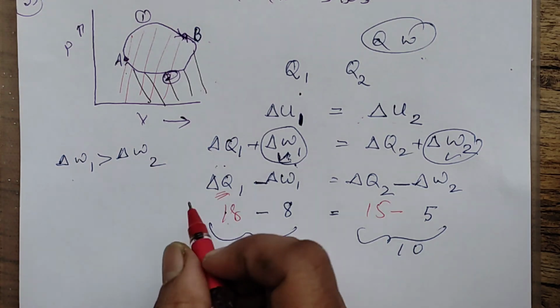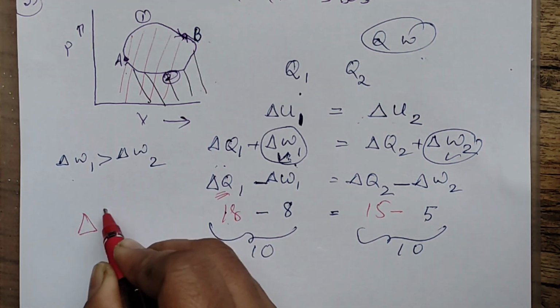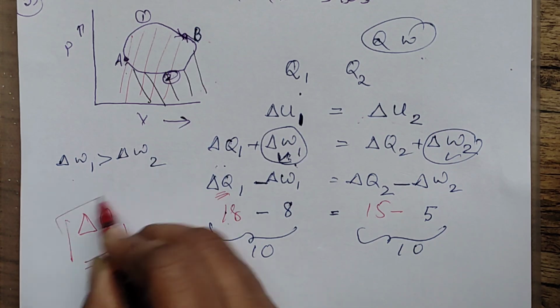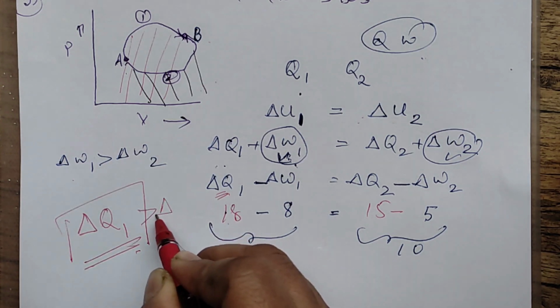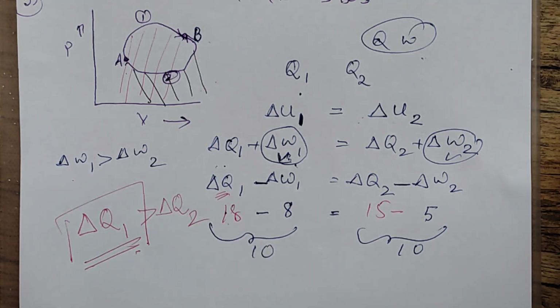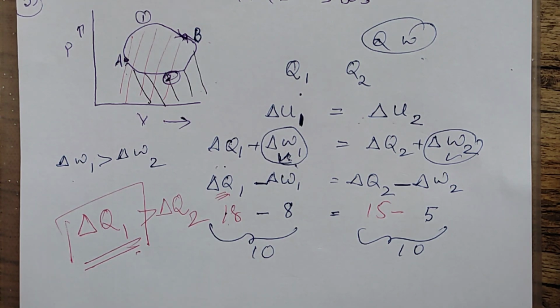So what we can conclude in the question is that the heat change in the first path will be greater than the heat change taking place in the second. The heat in the first will be greater than the heat in the second one. I hope you have followed.